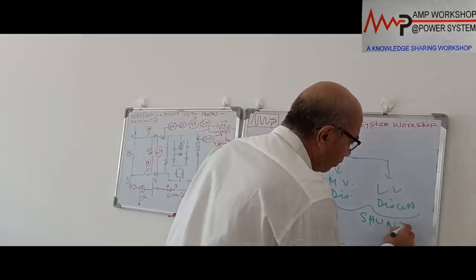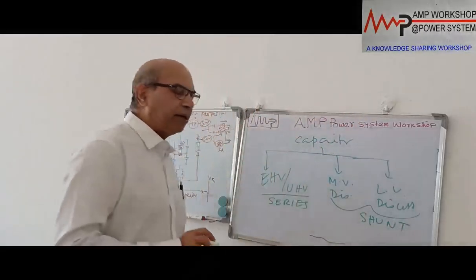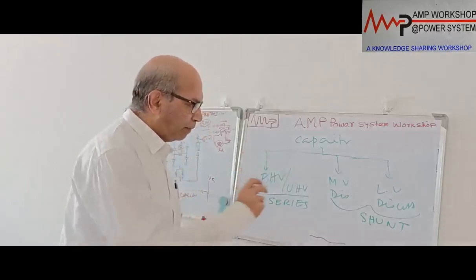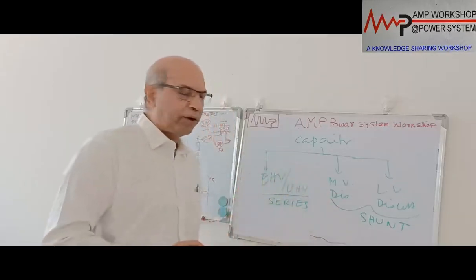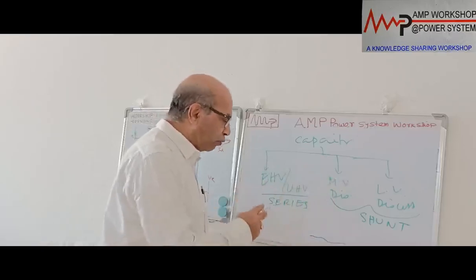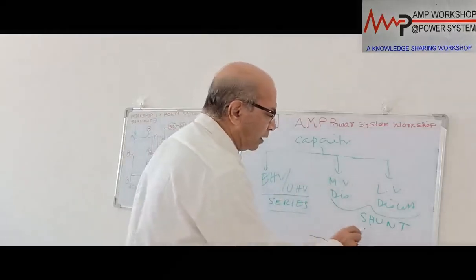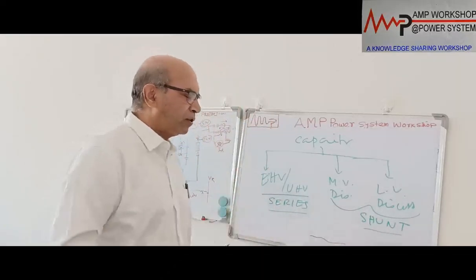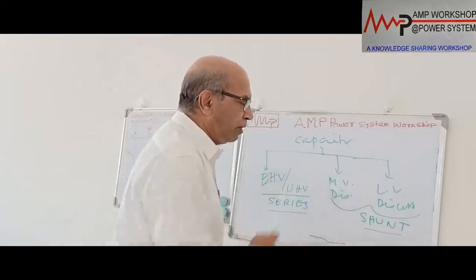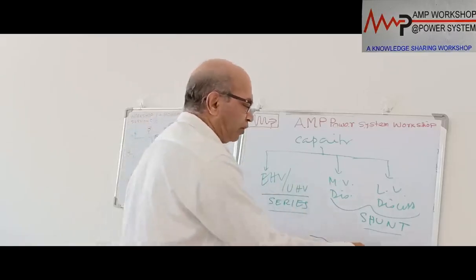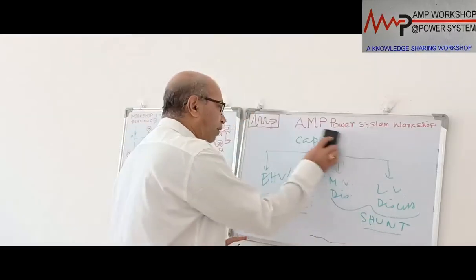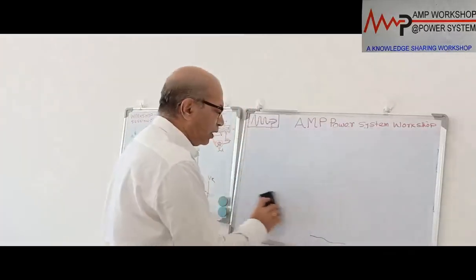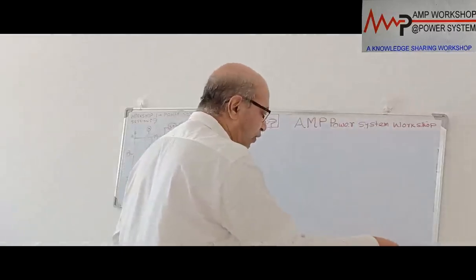So from the application point of view, the capacitor bank can be divided as per the voltage level. There are 3 levels of application, but from the type point of view, capacitor banks can be classified into 2 groups: series capacitor and shunt capacitor. Series capacitors we use for EHV and ultra high voltage systems. Shunt capacitors we use for medium voltage and low voltage distribution systems. Now, what is the application of series capacitors in extra high voltage? Before going into the protection of this capacitor bank, we need to discuss it.